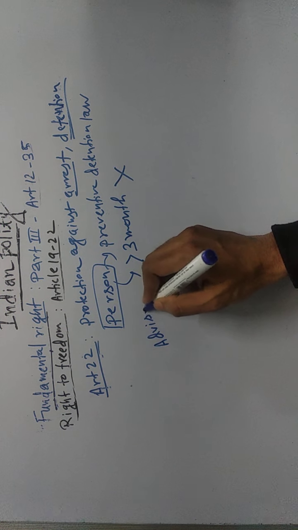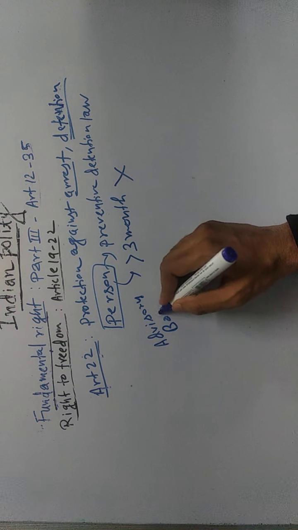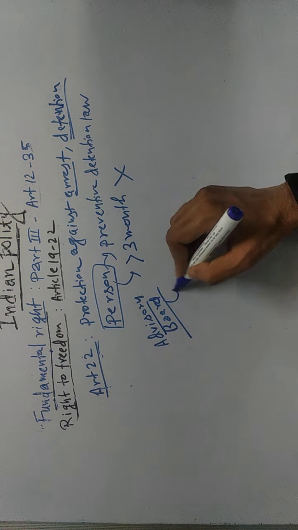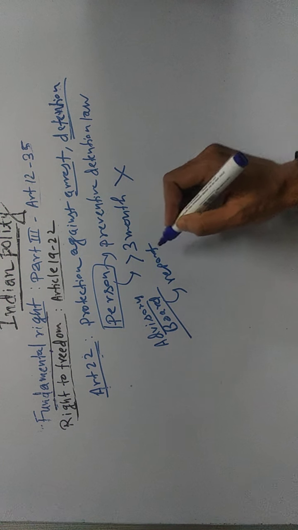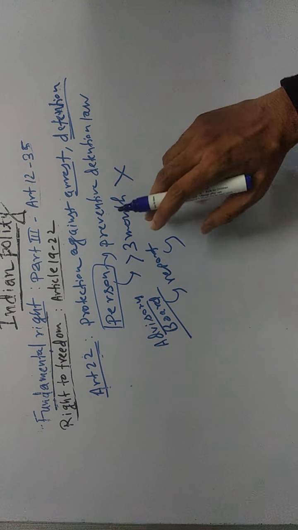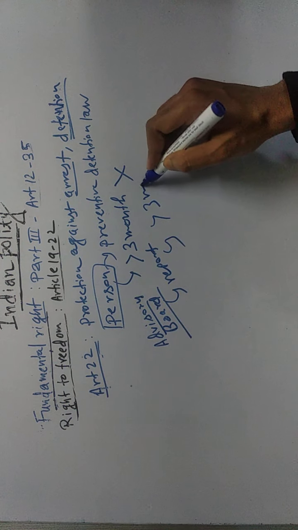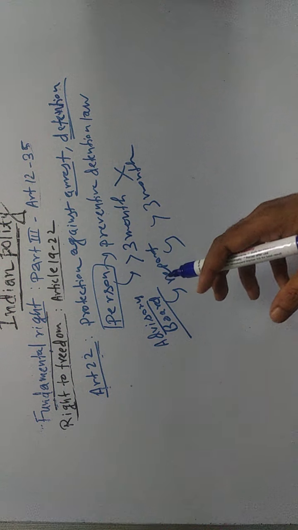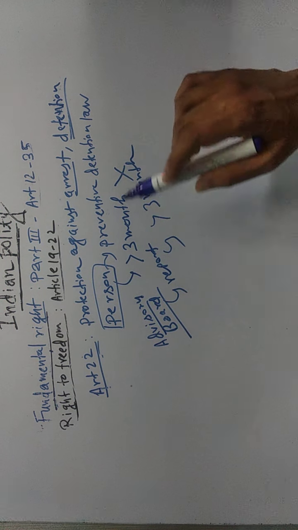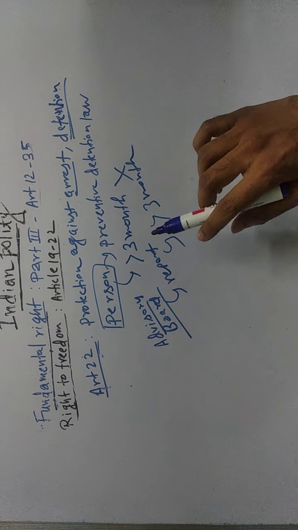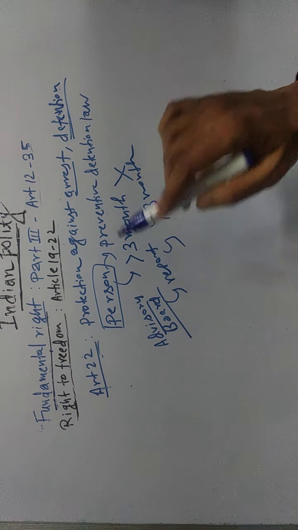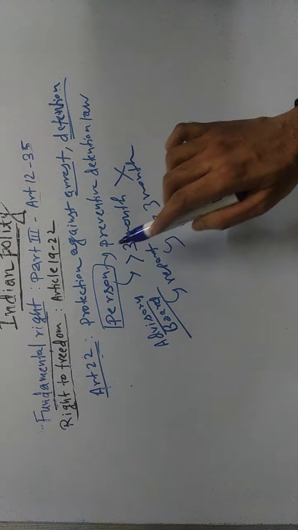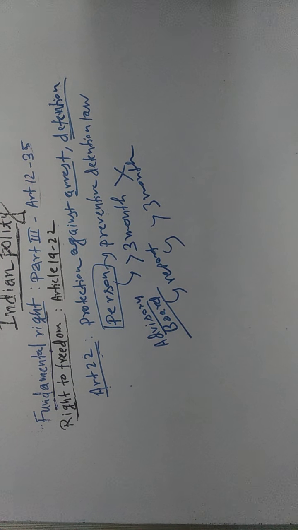There has to be an advisory board, and if that advisory board gives a report, providing sufficient cause, that the detention should be greater than 3 months, then the detention can be more than 3 months. Otherwise, the detention of this person cannot exceed 3 months.